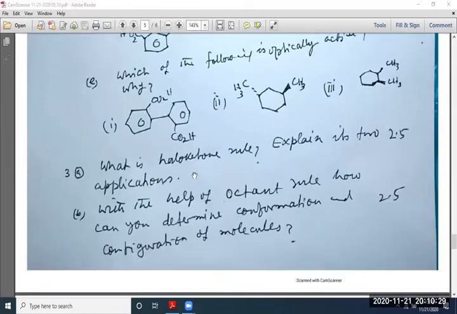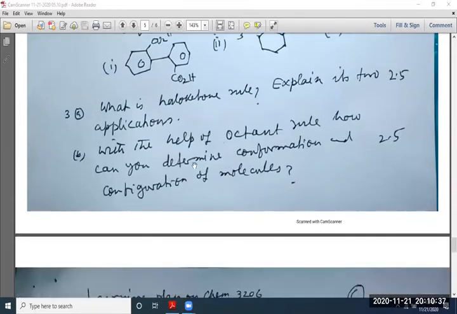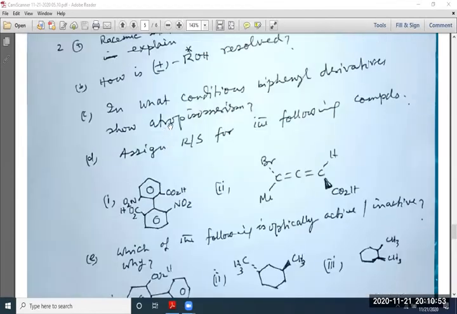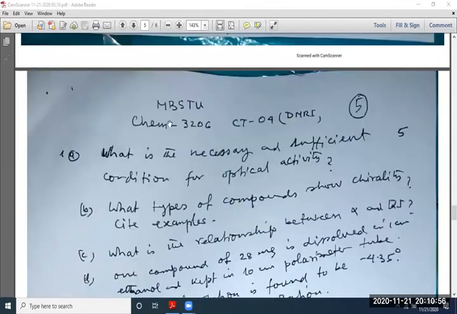Now, what is the haloketone rule? Explain its two applications. Marks is 2.5. With the help of the octant rule, how can you determine conformation and configuration of molecules? 2.5 marks. So this is an extensive question on two chapters. One chapter is the chirality chapter and another is the chiroptical methods.